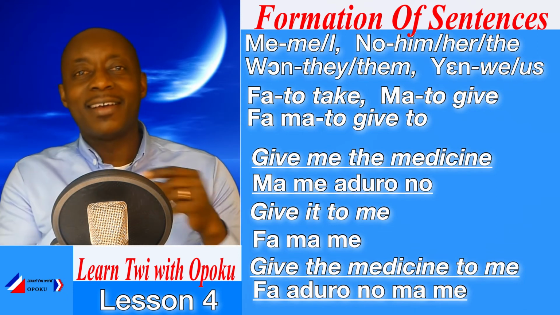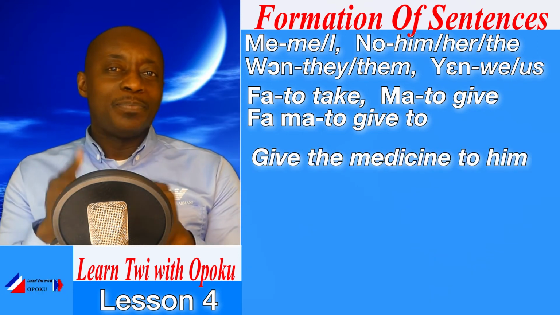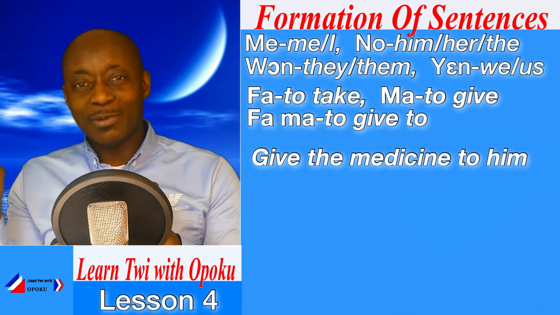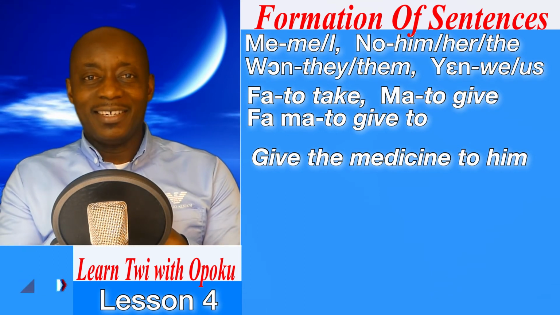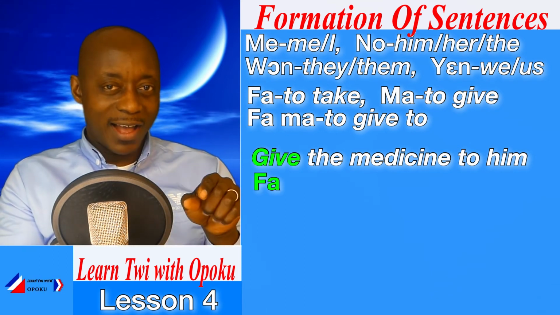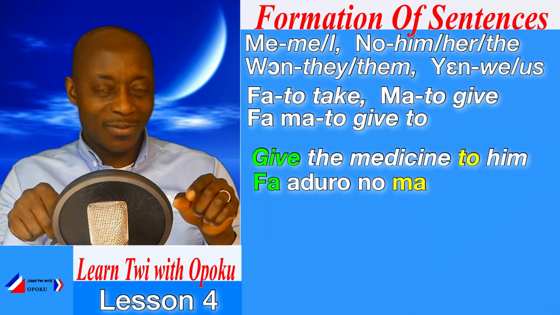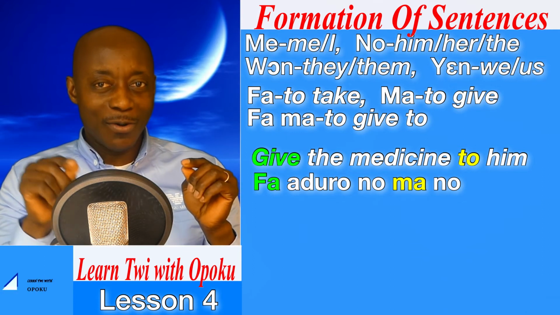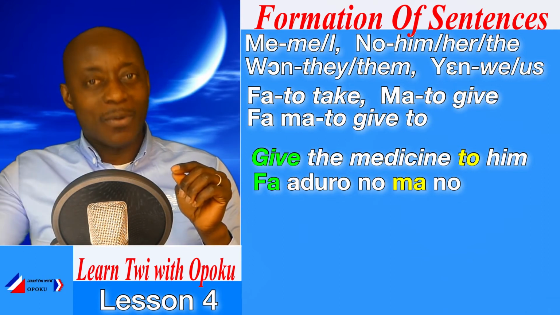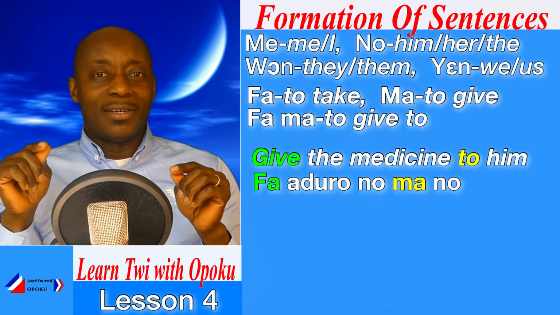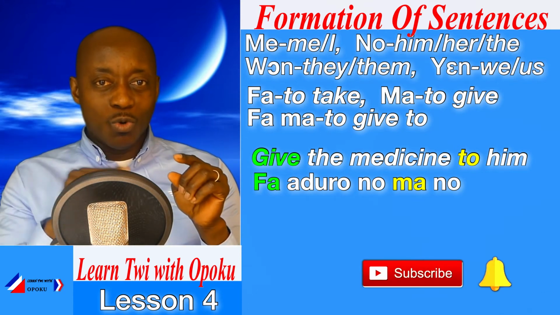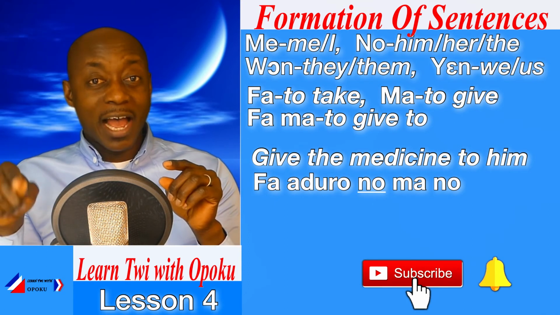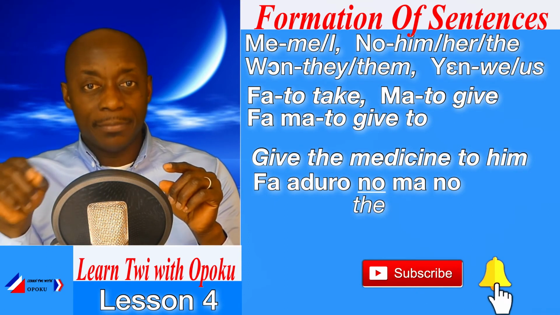So how would you say, give the medicine to him? Fa aduro no ma no. You know, you are saying "to no", aduro no. The no that comes after aduro is the.